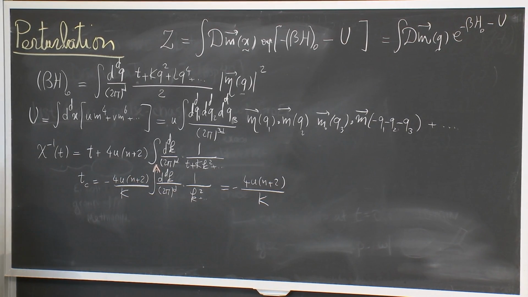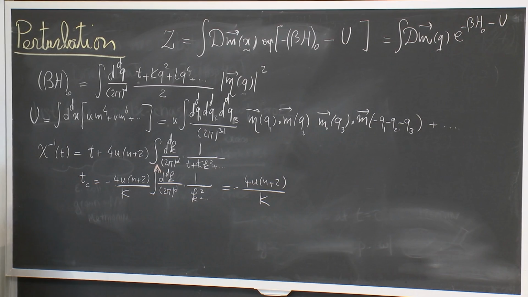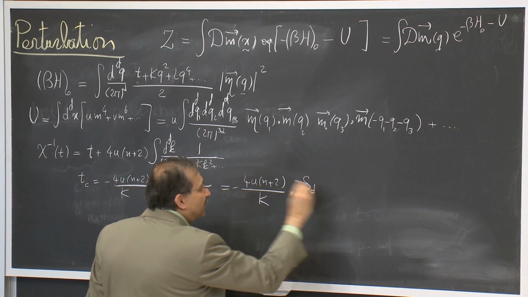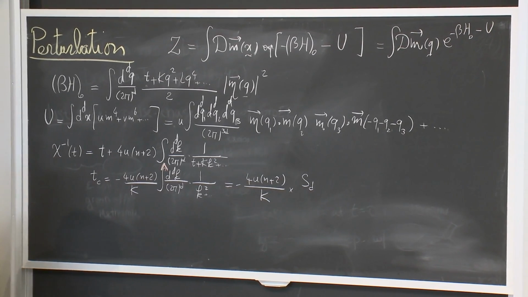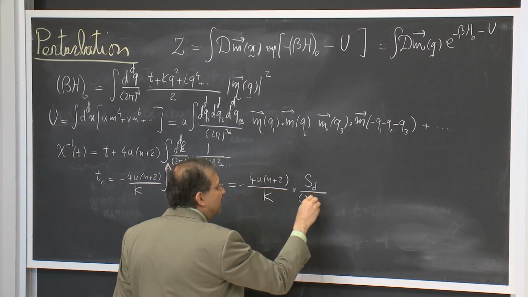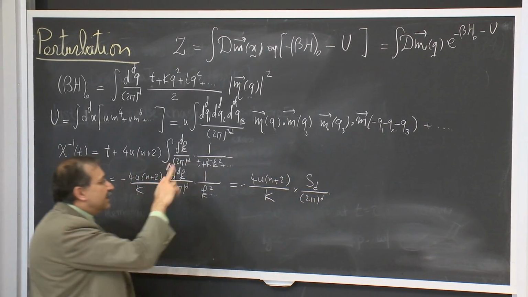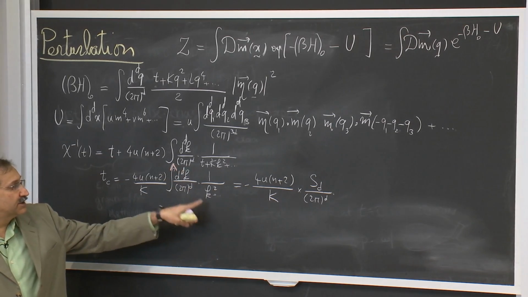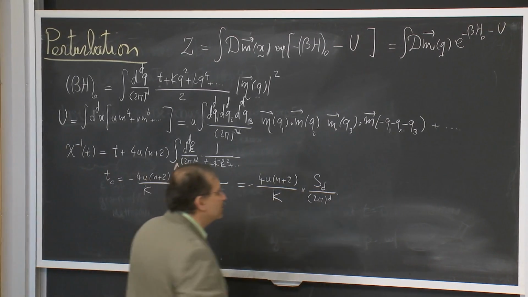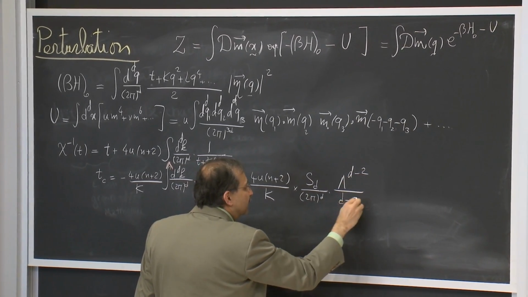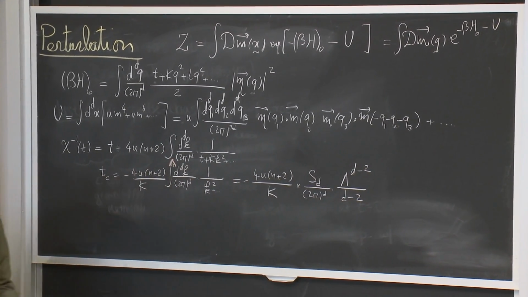This I will write in spherical symmetry as surface area of a d-dimensional unit sphere divided by 2 pi to the d. And then I have the integral of k to the d minus 3, which integrates to lambda to the d minus 2 divided by d minus 2.